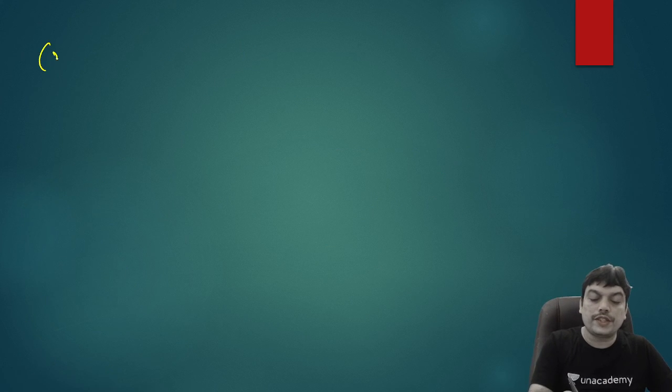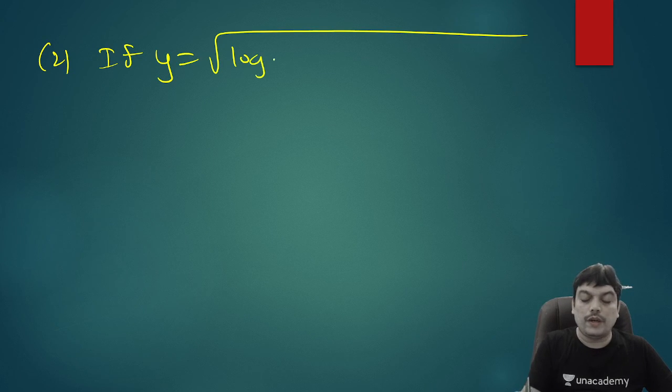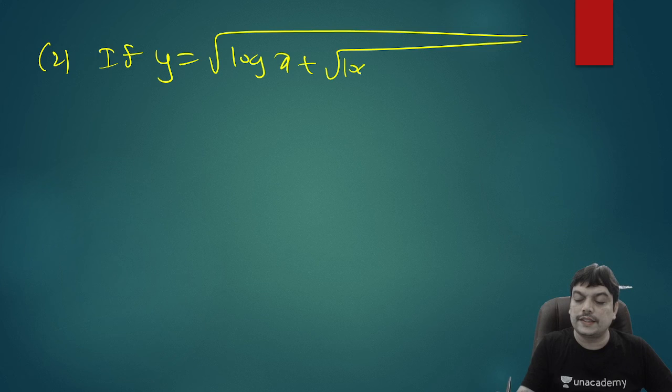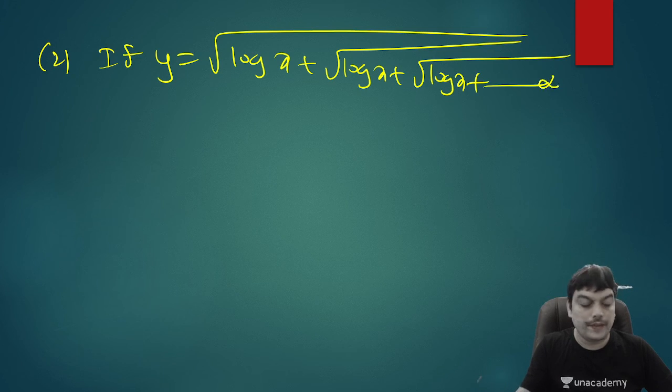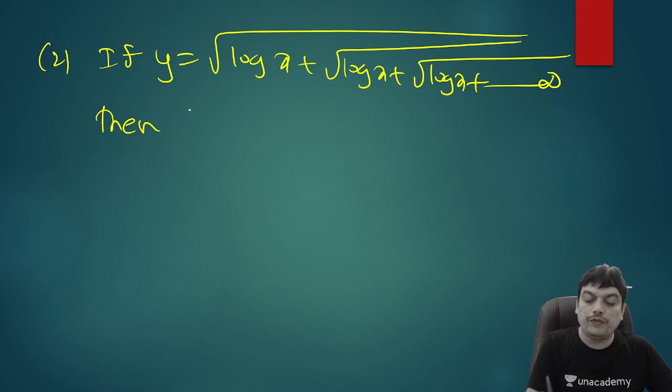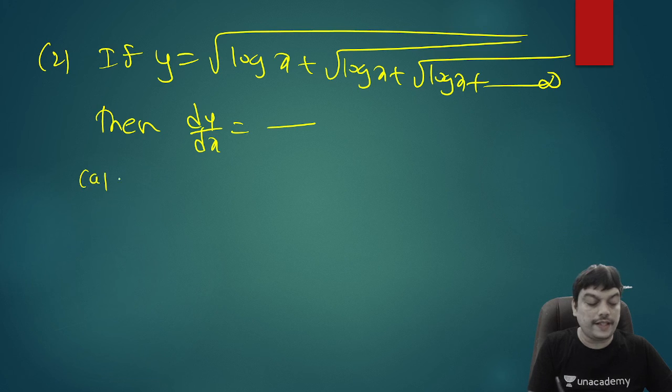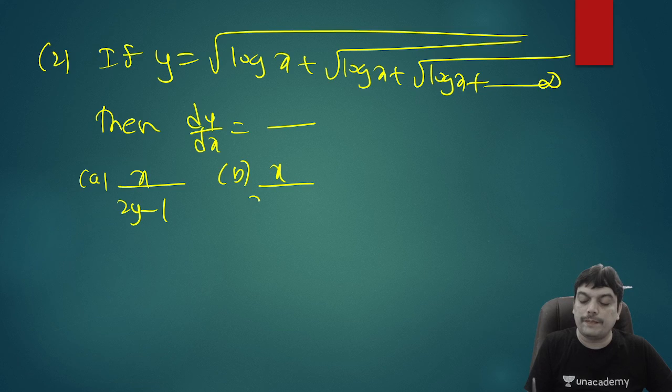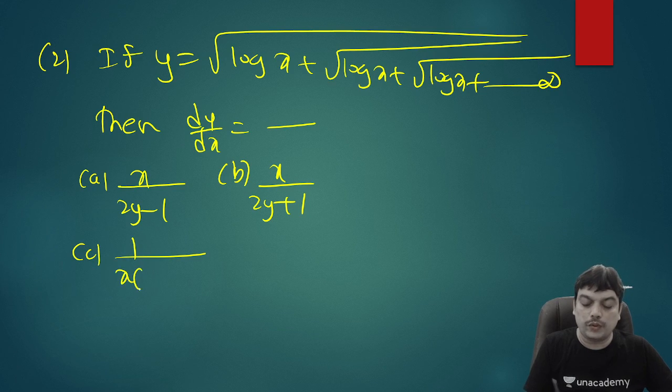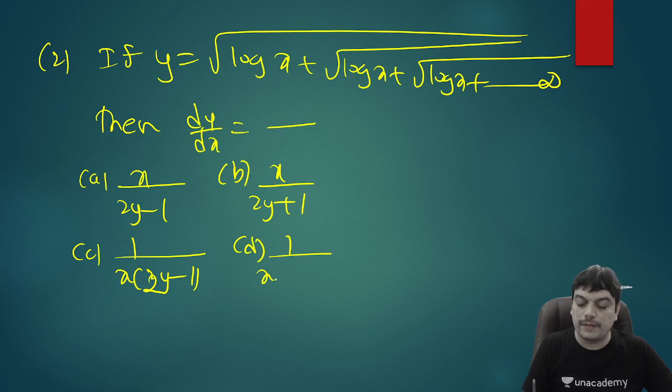So let us take up one more question. If y is equal to square root of log x plus square root of log x plus square root of log x and so on up to infinity, then you need to find out dy by dx. The options are x by 2y minus 1, x by 2y plus 1, 1 by x into 2y minus 1, and the last option is 1 by x into 1 minus 2y.